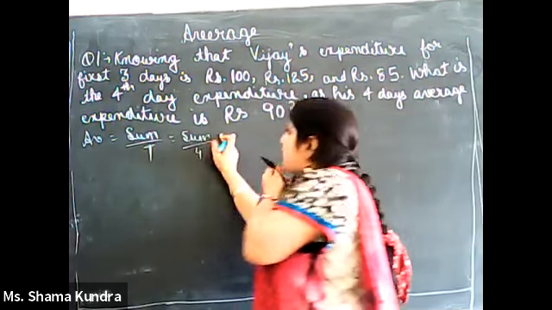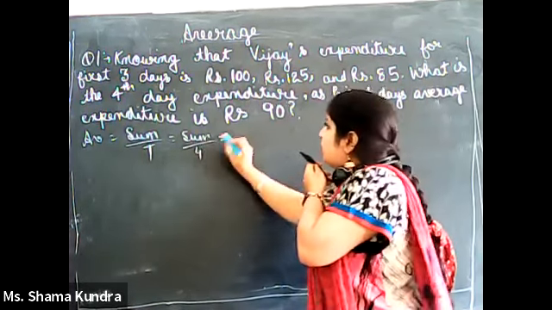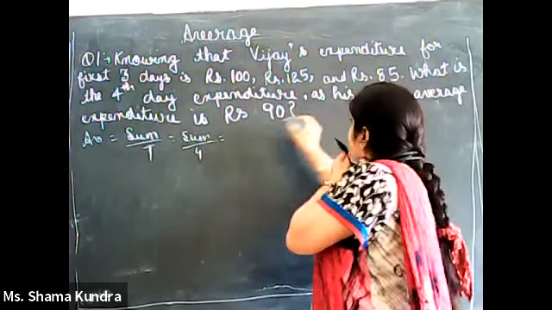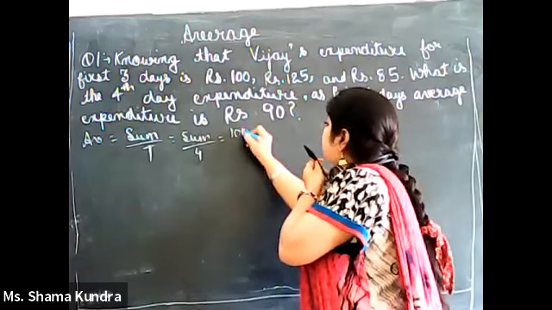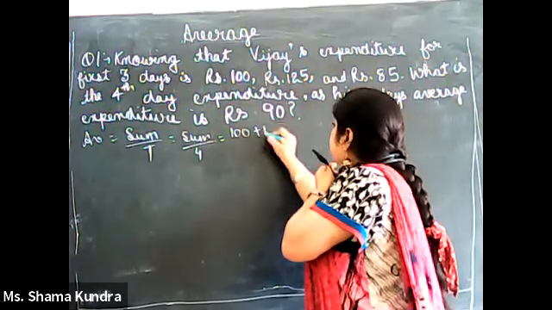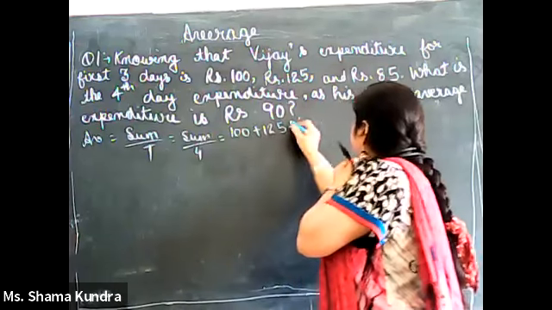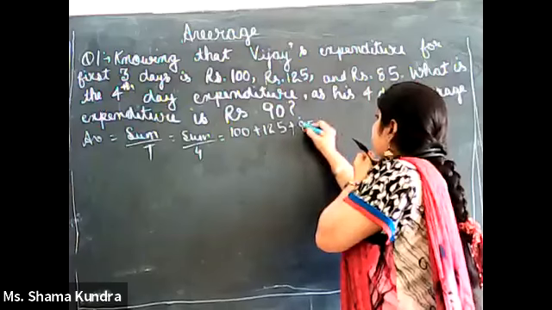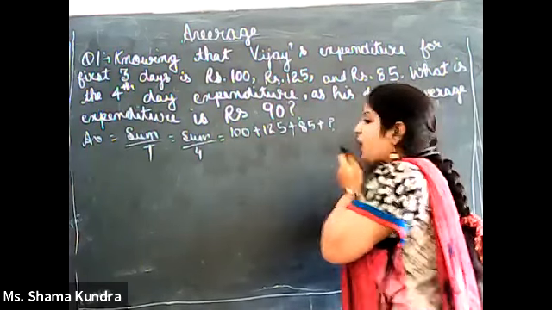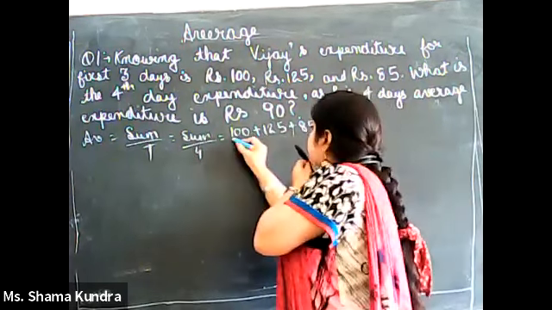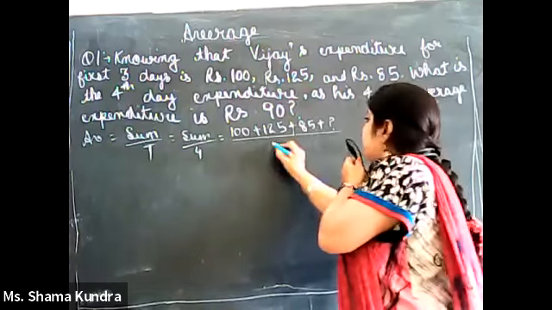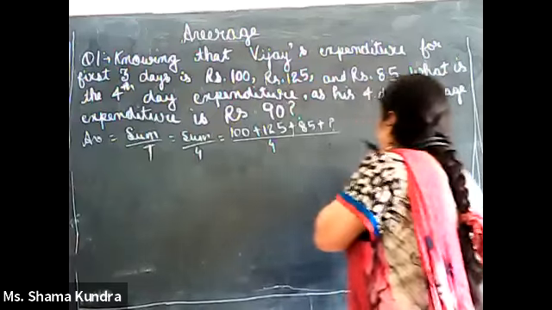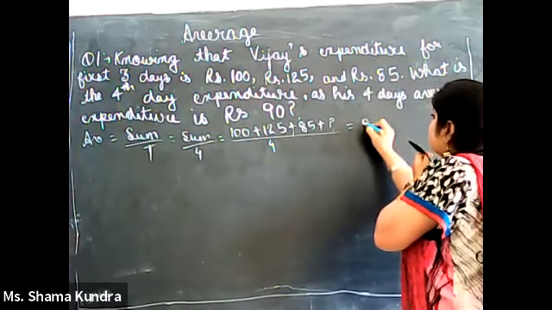And what is sum? Sum is the total expenditure of 4 days. First day expenditure is 100, second day 125, third day 85, and the fourth day expenditure is unknown as it is not given to us. And here it is 4. But the average expenditure of 4 days is given to us, it is 90.